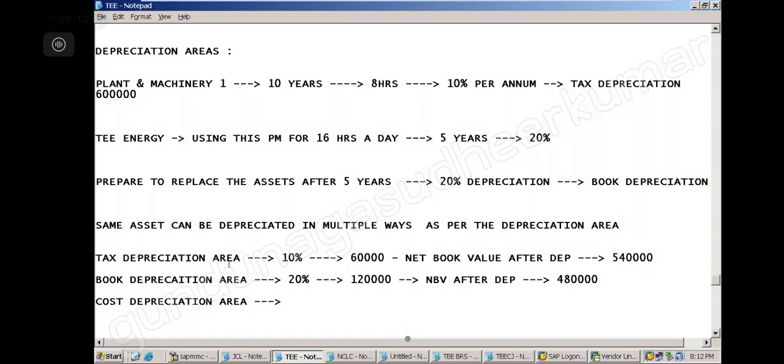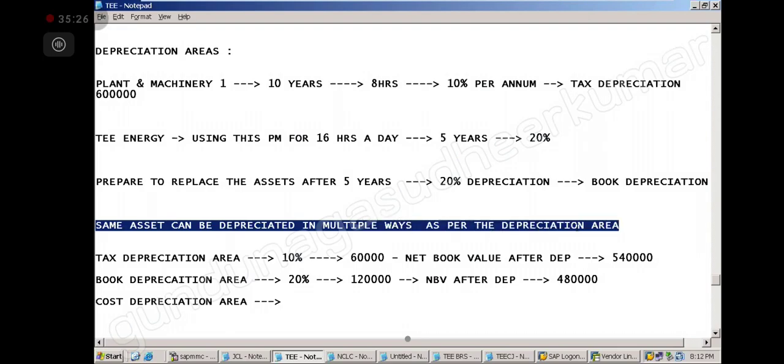So don't add them, they are separate areas. The same asset can be depreciated in multiple ways as per the depreciation area. And if you think you can do this, yes, do it like that, so that at the end of the day, you can plan properly.